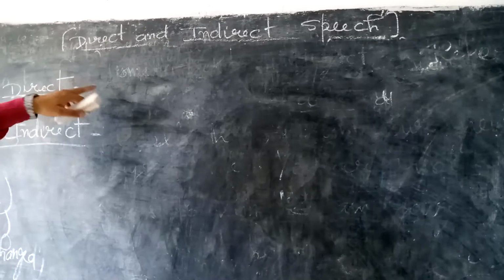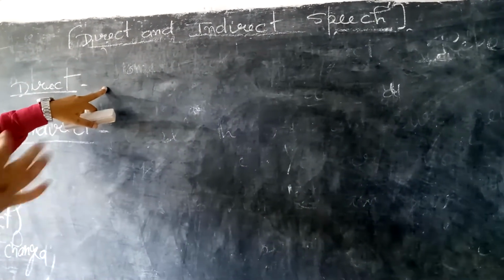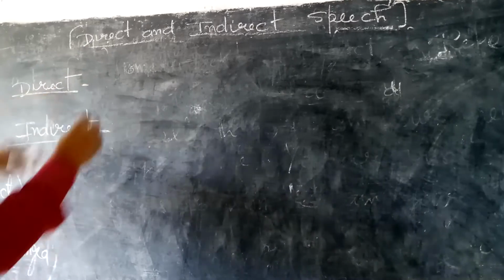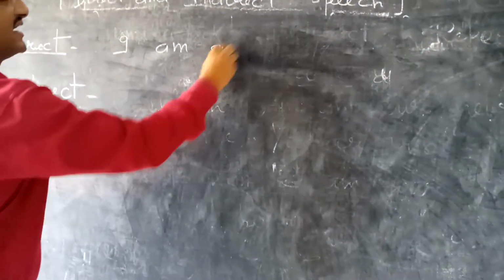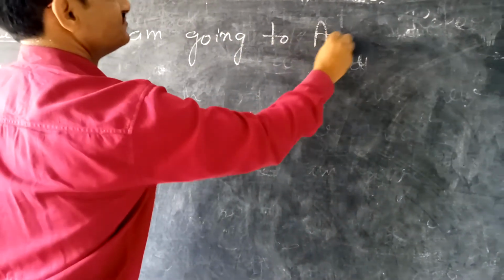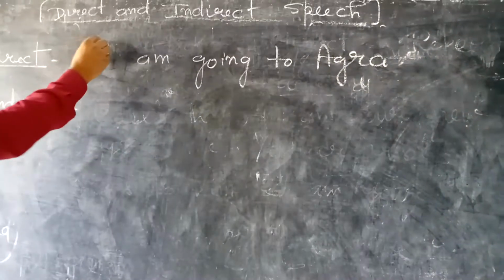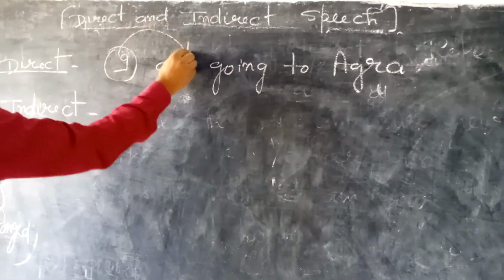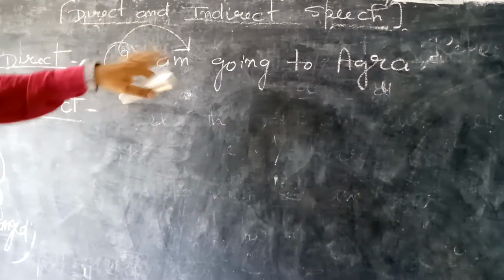So students, if we say something directly, or some other speaker says something directly about himself or herself, that is direct speech. Suppose I write something about me: I am going to Agra. So in this sentence, I is speaking about himself. So that's why this is direct speech.